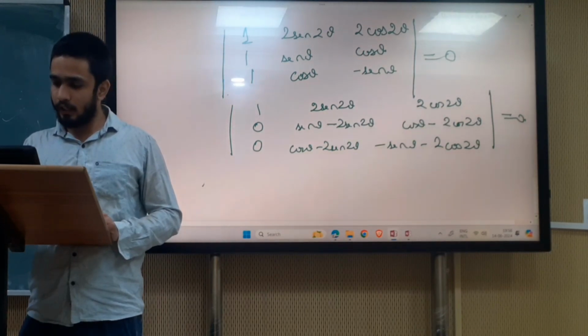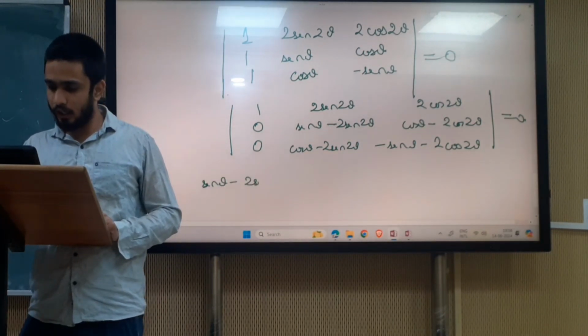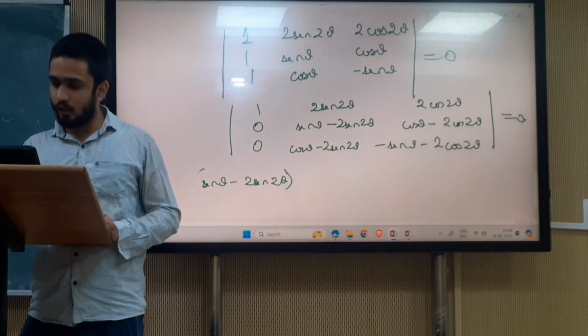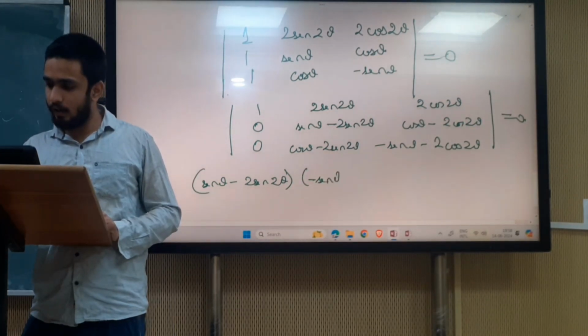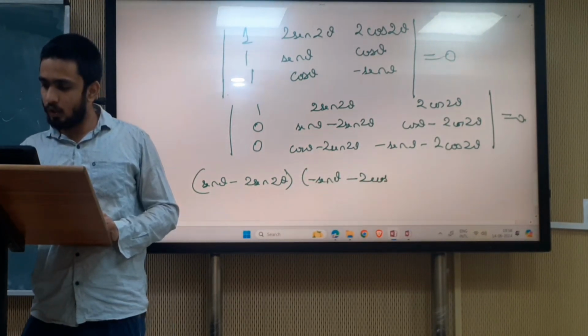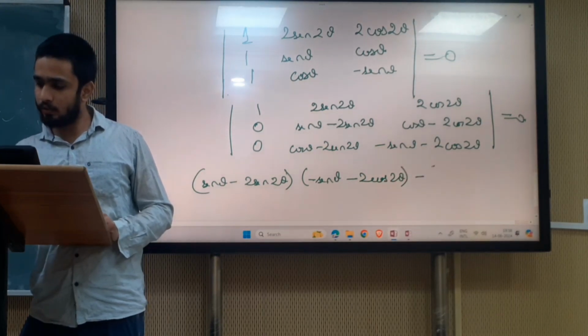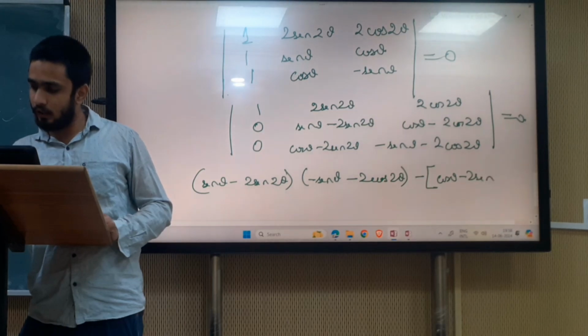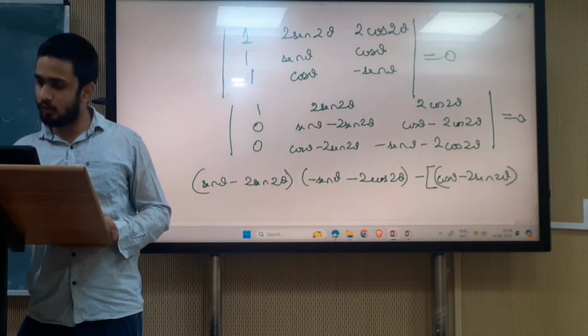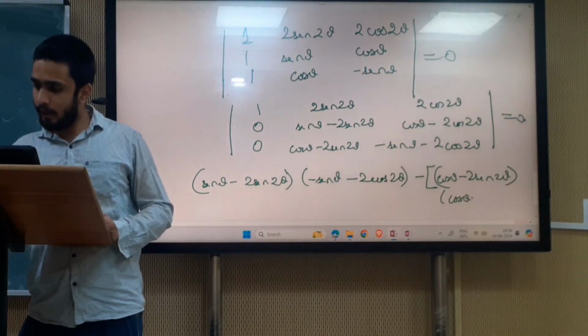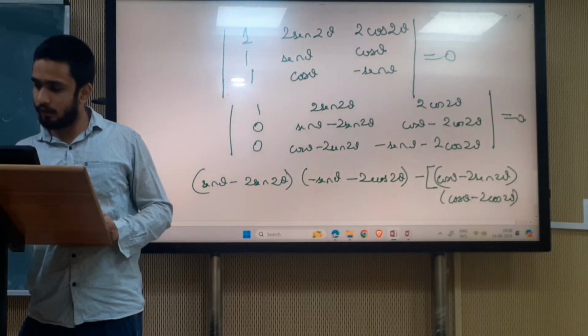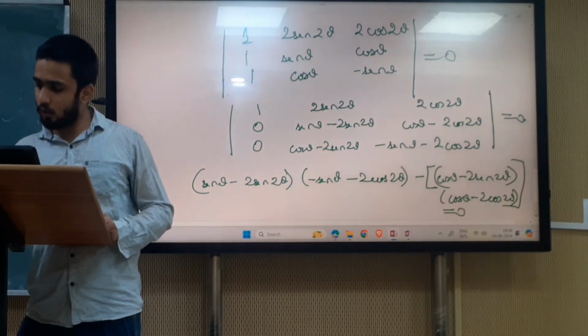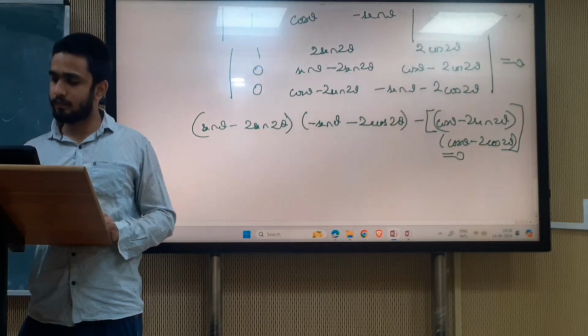So (sin theta minus 2 sin 2 theta)(minus sin theta minus 2 cos 2 theta) minus (cos theta minus 2 sin 2 theta)(cos theta minus 2 cos 2 theta) is equal to 0.